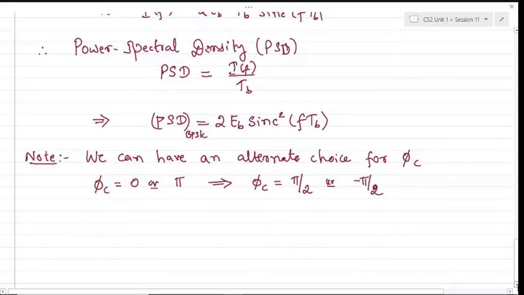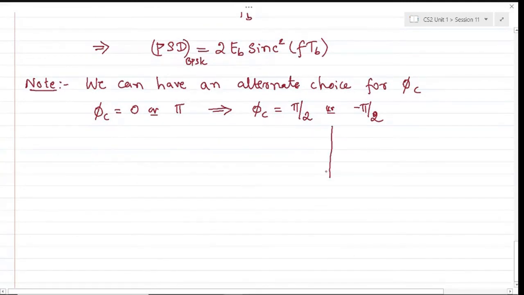Right? How would that constellation look like? So for this choice of carrier phase, that's what I was trying to mention: the choice of the band pass modulated signal purely depends on the individual. You can also have this choice of the carrier.